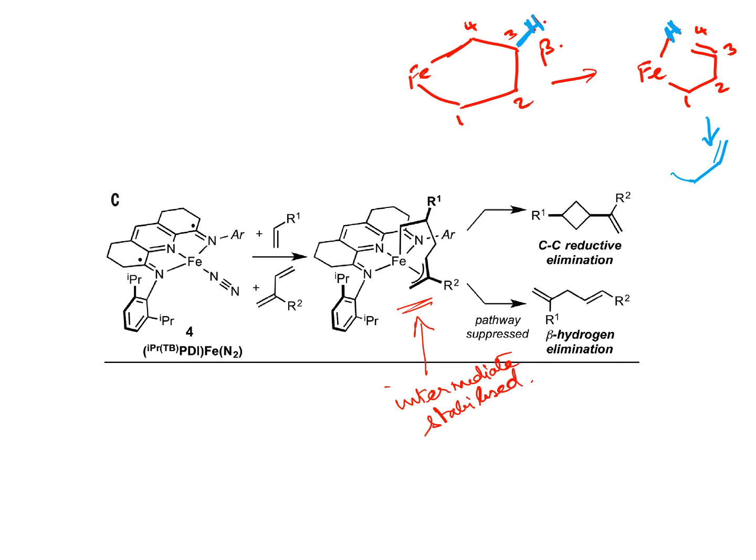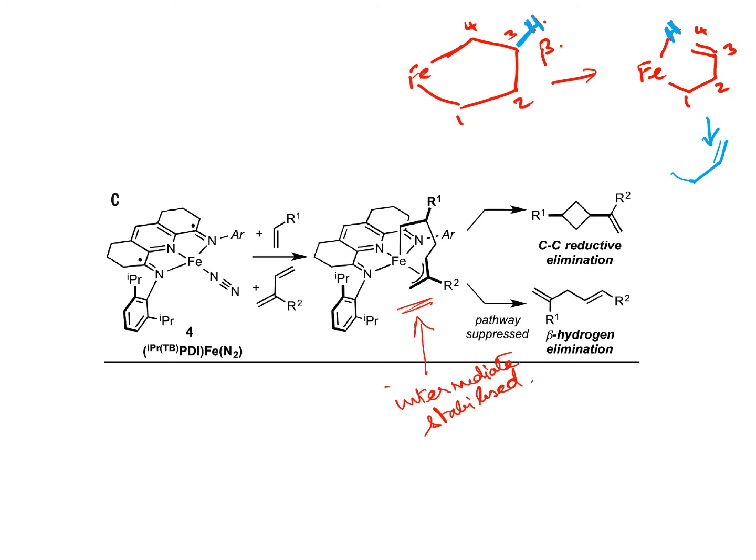Now it turns out that this species can do beta hydrogen elimination, which I have indicated for you on the top of this slide. If the iron atom abstracts the beta hydrogen, I can form an alkene. This alkene can now do a reductive elimination between the blue hydrogen and the red iron carbon sigma bond, resulting in the formation of a free alkene. So that is one possibility.